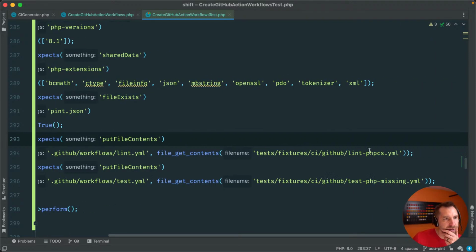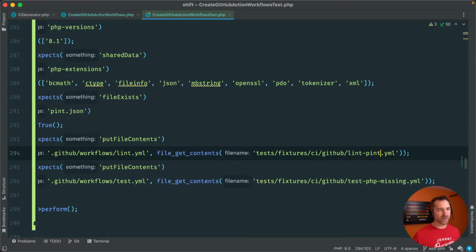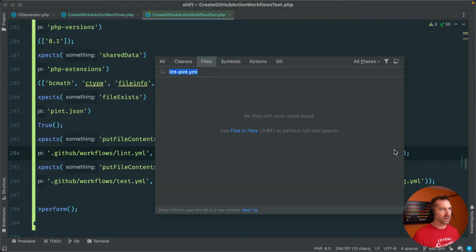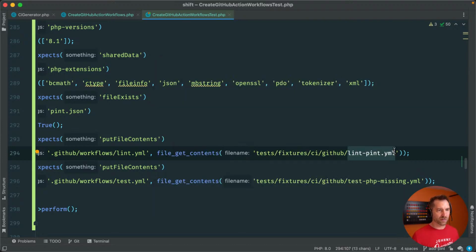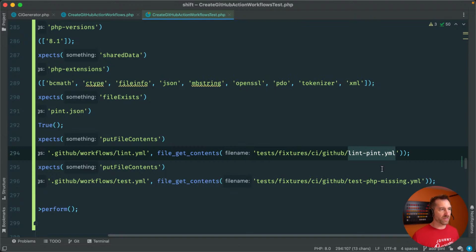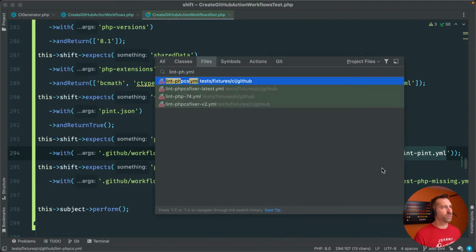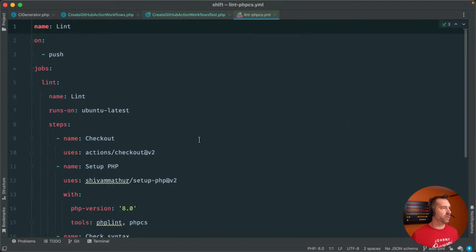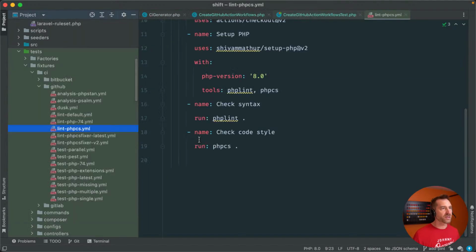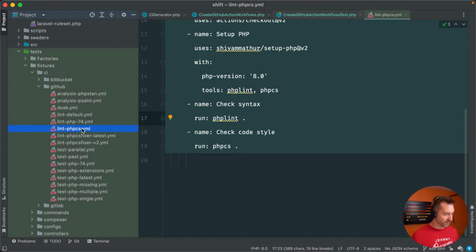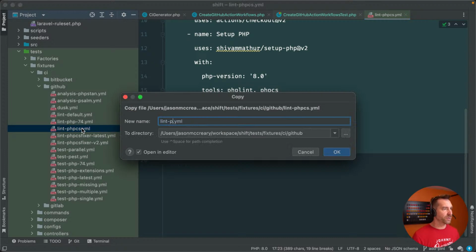And then here, let's change this to pint, and let's go test PHP missing, whatever. I don't think we're focused on that right now. Let's go to PHPCS, I think is the one we borrowed. Okay, so let's take this and copy it and turn it into pint.